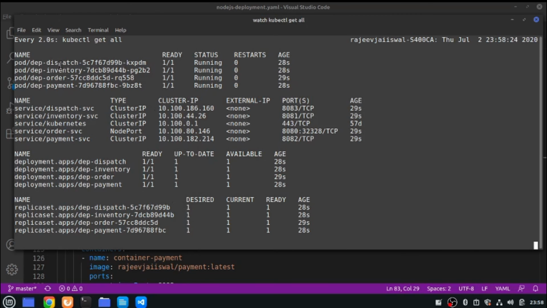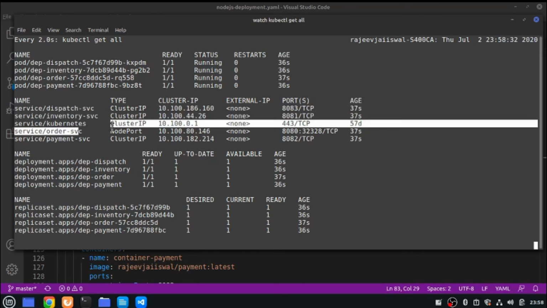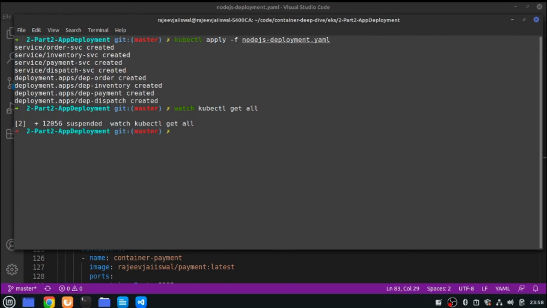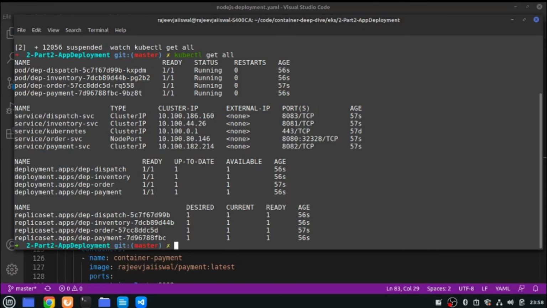4 pods are running. 4 services are running. Dispatch-svc is nothing, simply a cluster IP. This is again a cluster IP. This is a node port because I wanted to expose it publicly, and this is exposed on 32328. All right. Now let me find the public IP of my node.